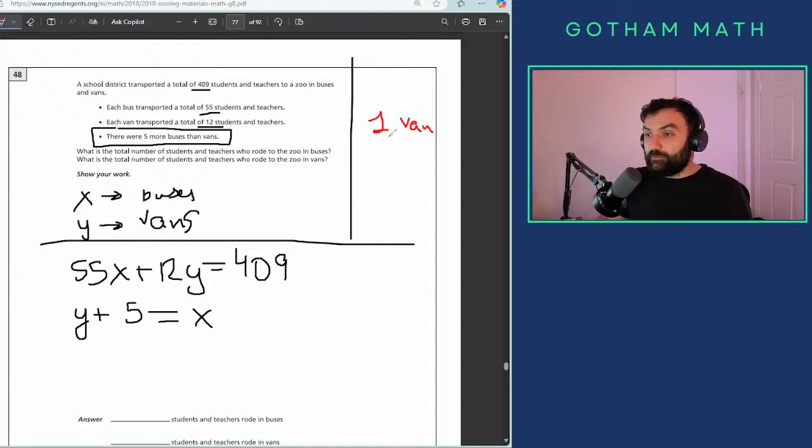Well, if they say 5 more, right? So 5 more means plus 5. So there would be 6 buses. Would that work in this equation? The answer is yes, it will. The van is the y, and if I plug in 1 over here, it's going to be 1 plus 5, which is 6, which is correct. So we know for sure right now that our equation is legit and it's working.